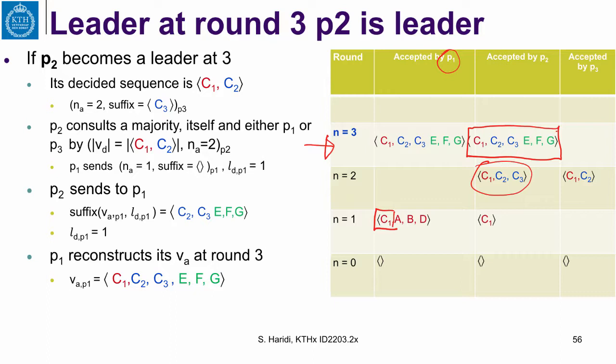So in this case, it has to send to P1 in the AcceptSync all this information and say, look, you have only decided at index 1. You can augment your sequence after index 1 with this thing. And in this case, P1 reconstructs the sequence again.